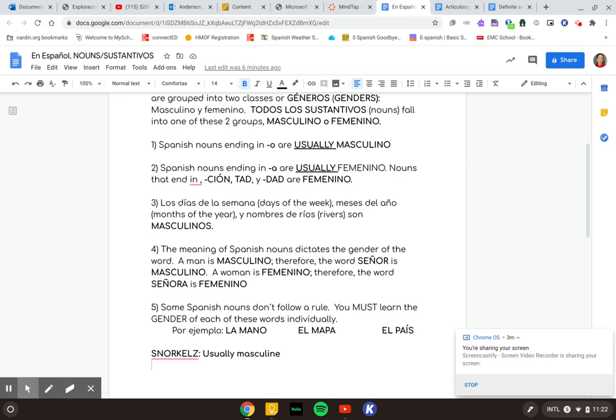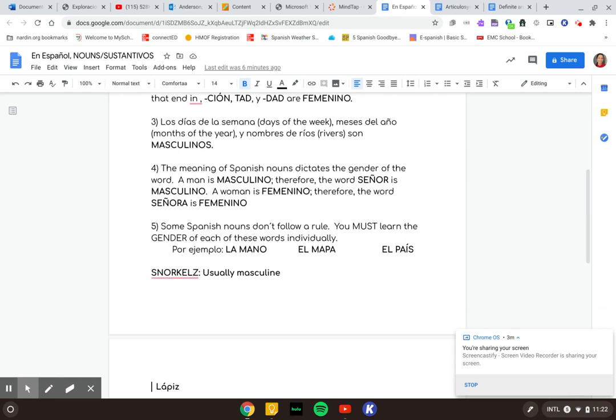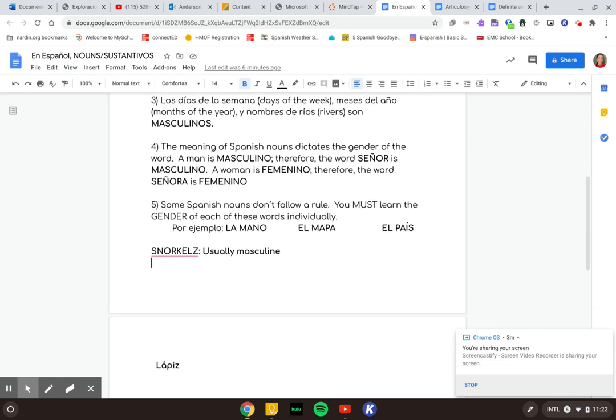Some words do not follow a rule, and you just have to memorize them. Like the word mano, it ends in an O, so that would tell us that it's masculino based on the fact that most words that end in O are, but in this case, it's not. It's la mano. Words that end in pa or ma, like mapa, those are usually going to be masculine. Those come from the Greek origin. And then el país, that's another one. We just have to memorize it.